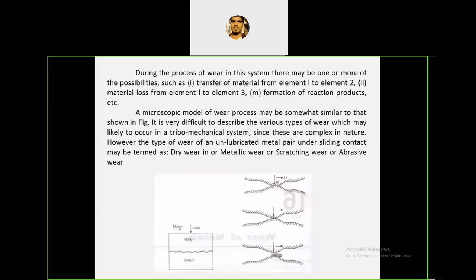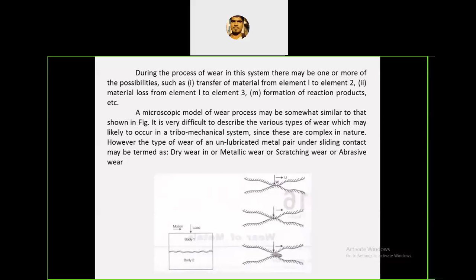Clear? These are the possibilities of wear. Wear means not only one surface to another surface. It may be one element to a second element, or one element to a third element, or maybe a second element to a third element, or maybe any chemical reaction. Clear? That will cause the wear.